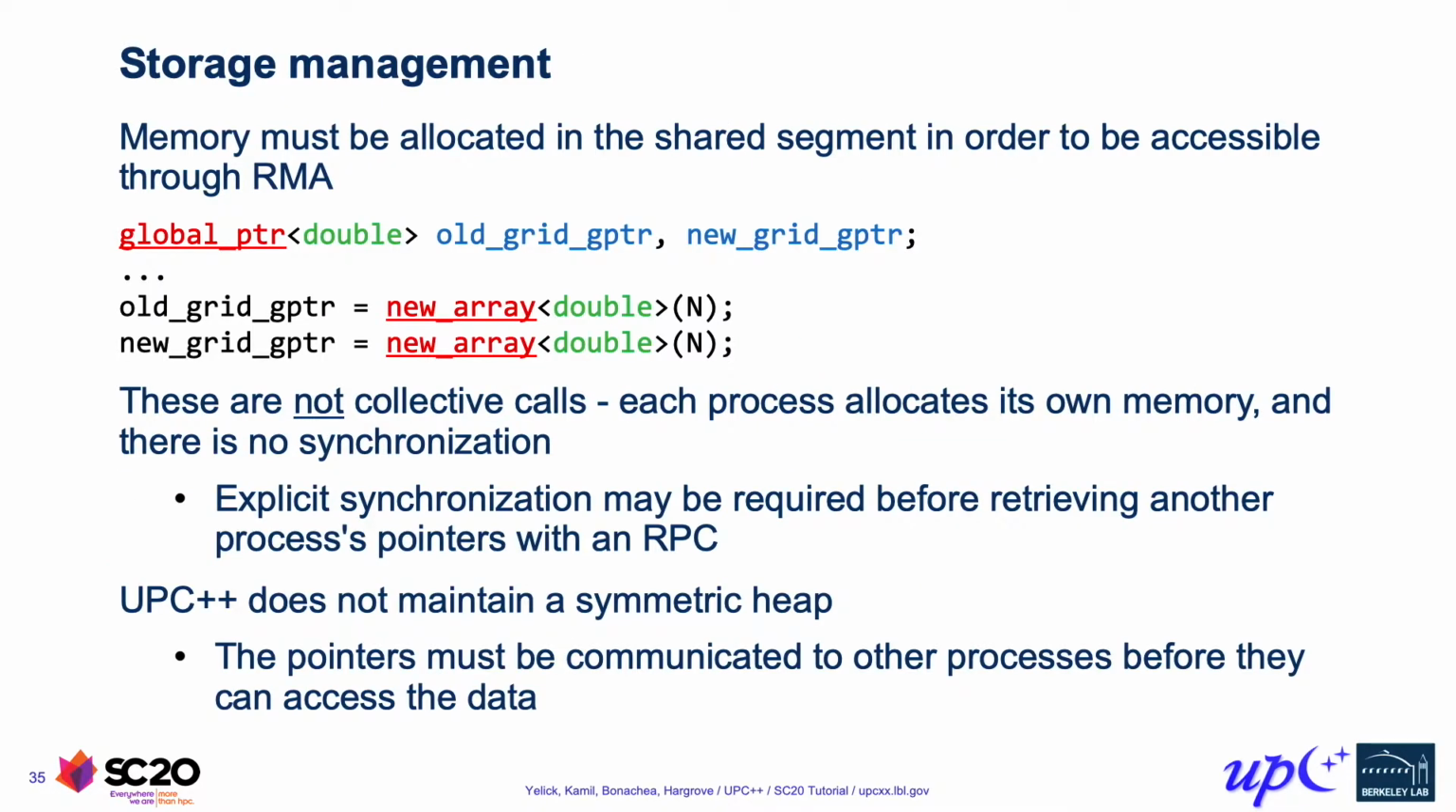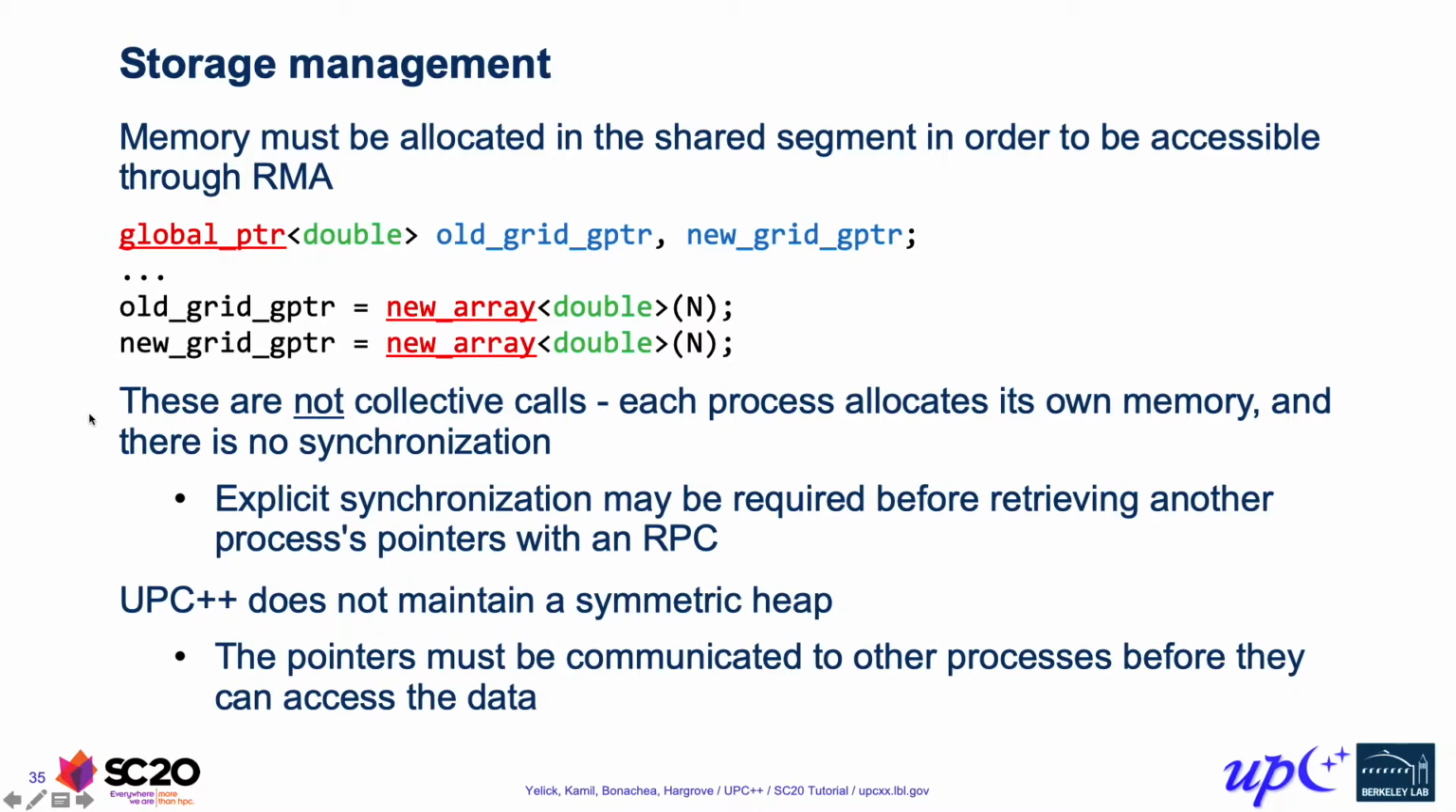Now, the standard C++ new operator allocates inside the private segment. To allocate inside the shared segment, we need to use UPC++ allocation operations instead. For allocating just a single object, there's a new underscore function template to do that. In our case, though, we want to actually allocate an array of elements, and so we have a corresponding new underscore array function template that does that. We give it the element type as a template argument, and then as the function argument, we give it the number of elements. And so it does the allocation inside the shared segment and returns to us a global pointer referencing the start of that memory.